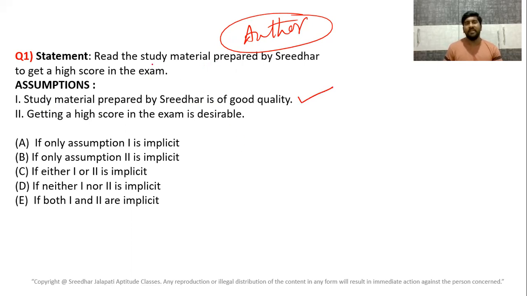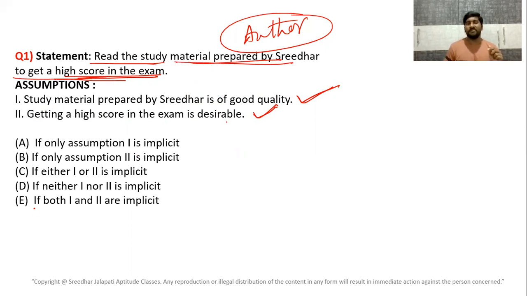He is saying to study the material prepared by Sridhar to get a good score. He is recommending you to study it to get a good score. So that means it is of good quality. First one is an assumption. Second, getting a high score in the exam is desirable. That is also an assumption. Why is getting a score desirable in the exam? Because he said you read this material to get a high score in the exam. That means getting a high score is desirable. That's why the author is suggesting you study this material.